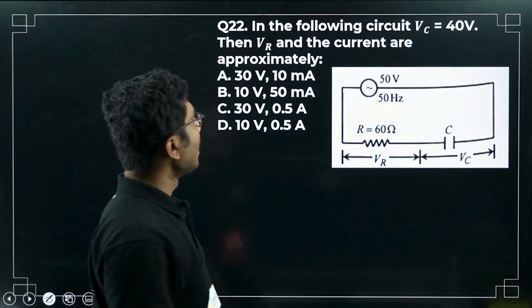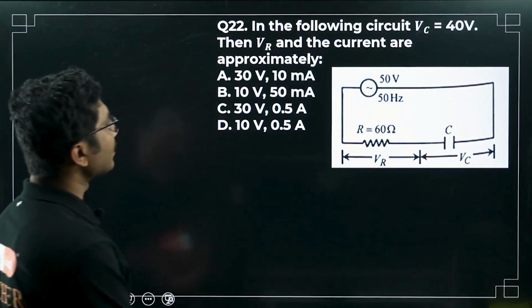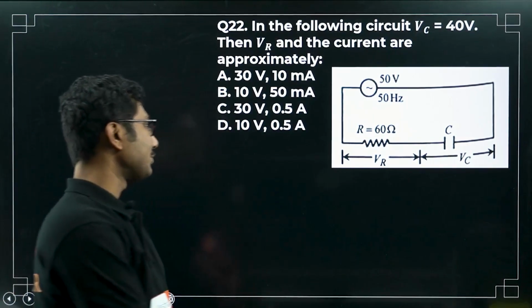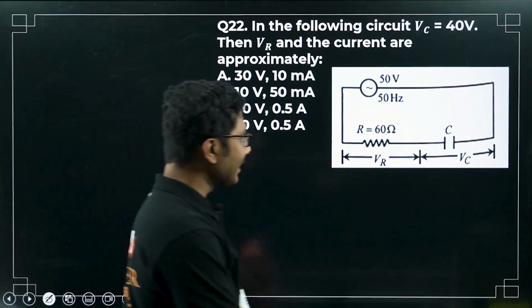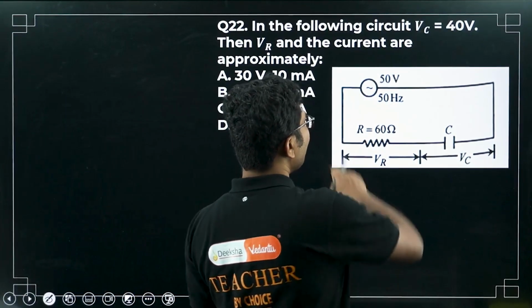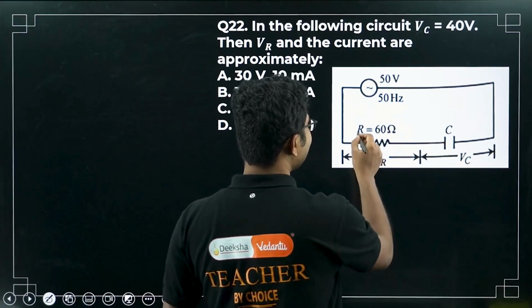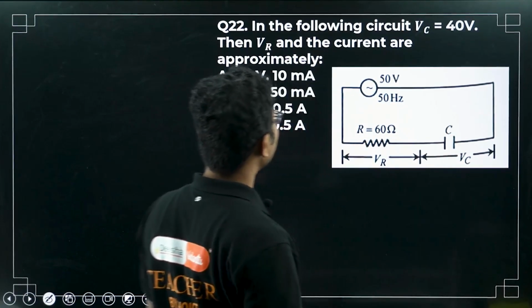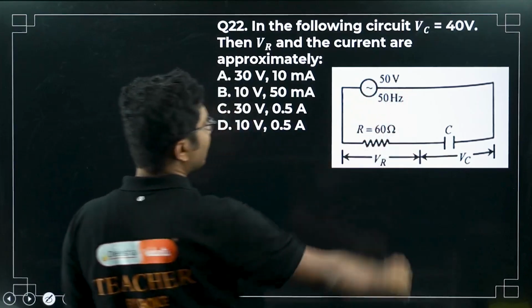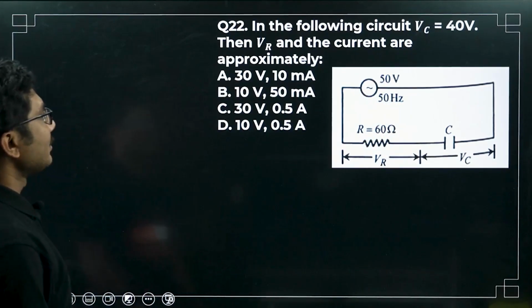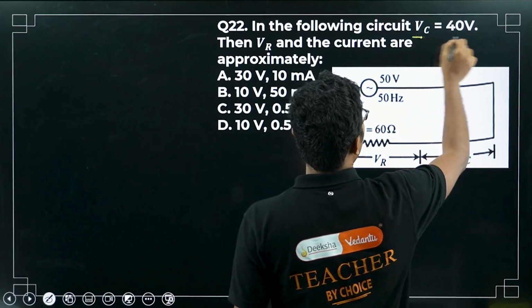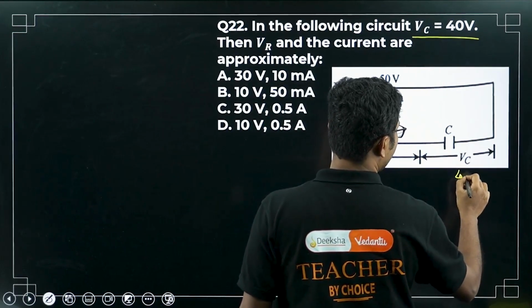Next, in the following circuit VC equals 40 volts, then VR and the current are approximately. So in this case, what they have given are two parts. One is a resistor of 60 ohm and some capacitance C. Okay, and the voltage is 50 volt, with frequency 50 hertz. So in this circuit they have said VC is 40 volts.